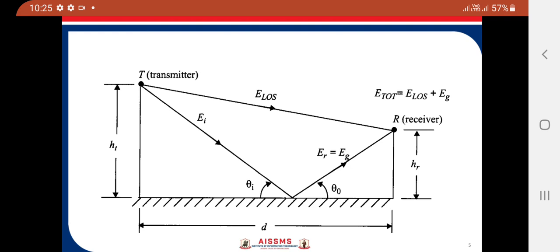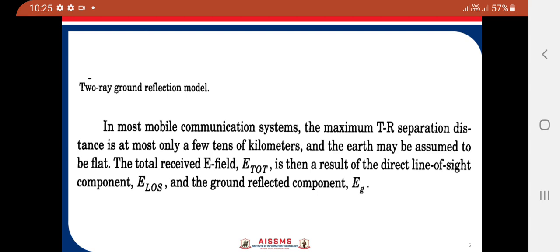So this is the diagram of the two-ray wave propagation model. Two-ray ground reflection model. In most mobile communication systems, the maximum T-R, that is the transmitter and receiver antenna separation distance, is at most a few tens of kilometers, and the earth may be assumed to be flat.